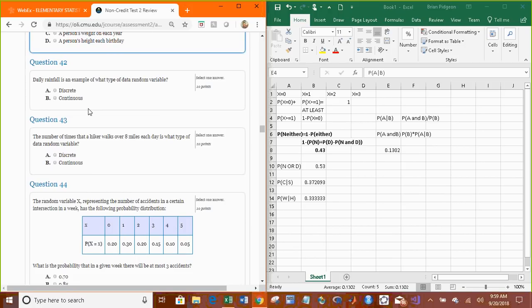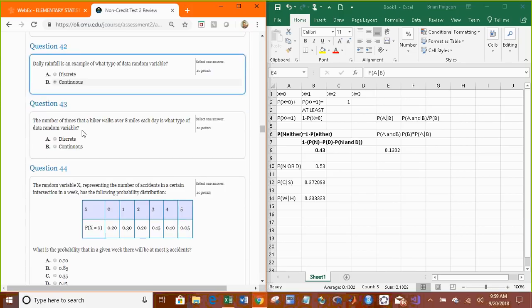Daily rainfall is an example of what type of data? I'd say it's continuous because you measure that in inches. The number of times that a hiker walks over 8 miles each day is discrete.